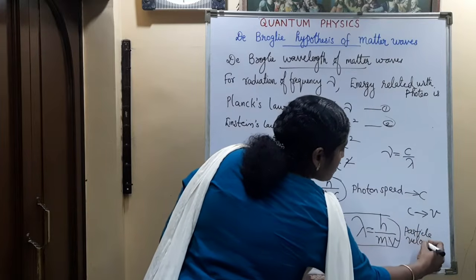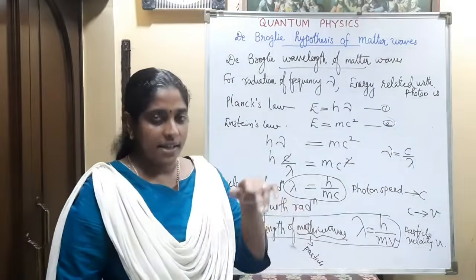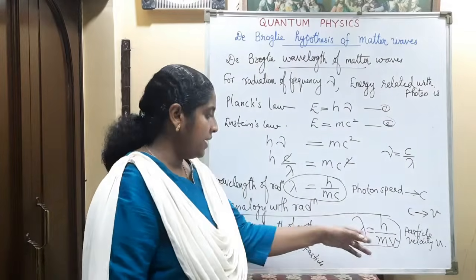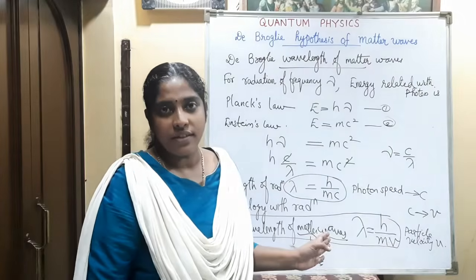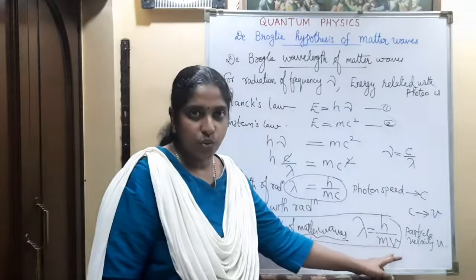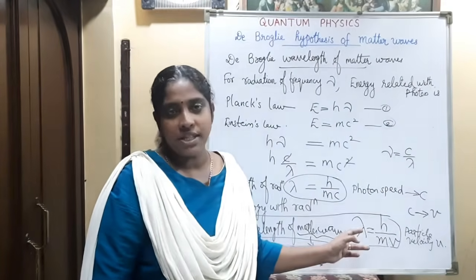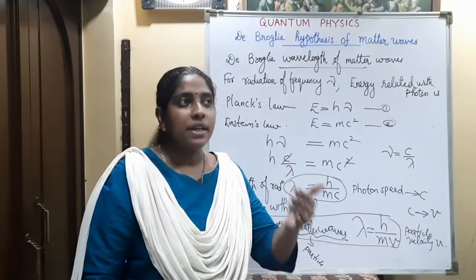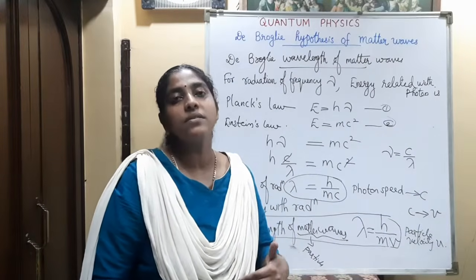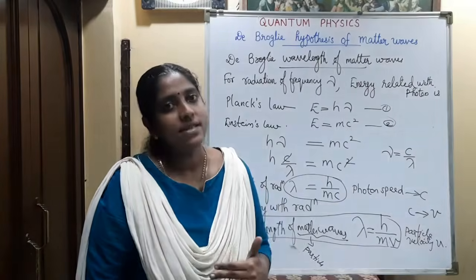So if the particle is at rest, can we tell a matter wave is associated with it? No, because if the particle is at rest, v is equal to 0, and lambda becomes infinity. So de Broglie suggested the matter waves are associated with the particle only when it is moving.